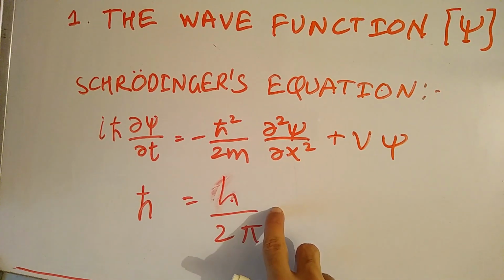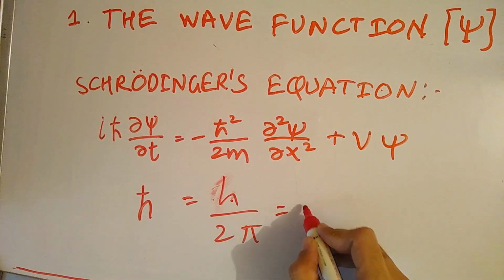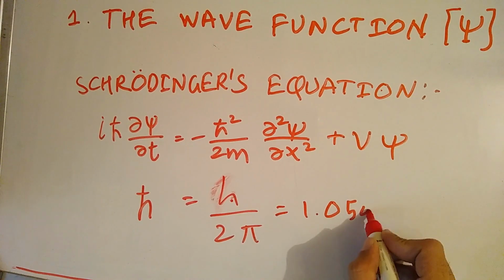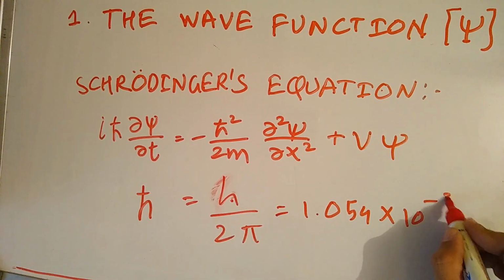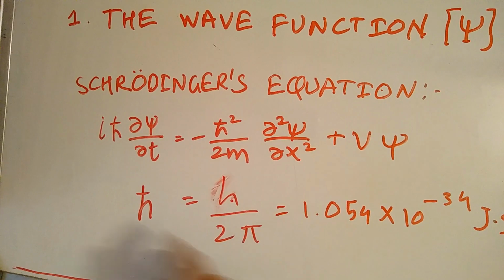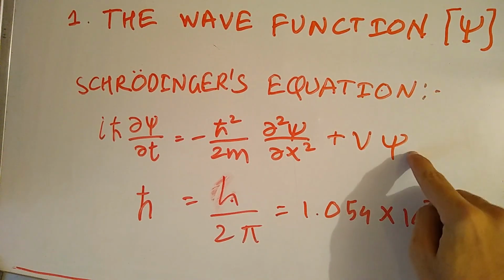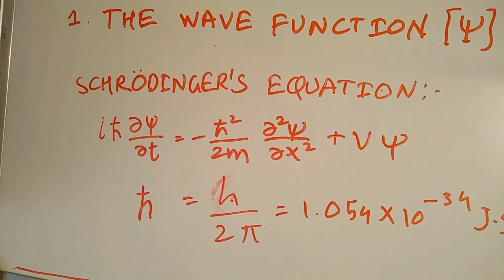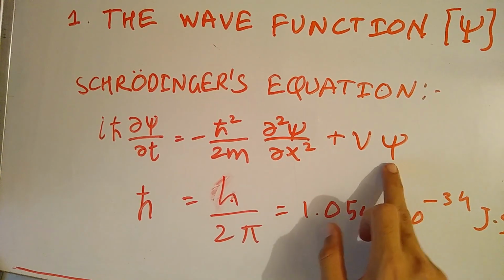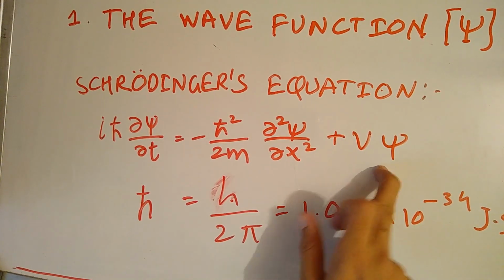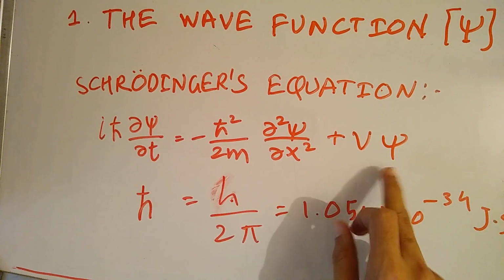You can substitute and get the value of ħ as 1.054 × 10^-34 joule second. i here is the imaginary number. On solving the equation for different systems, you can get the value for psi. What psi represents is the wave function.